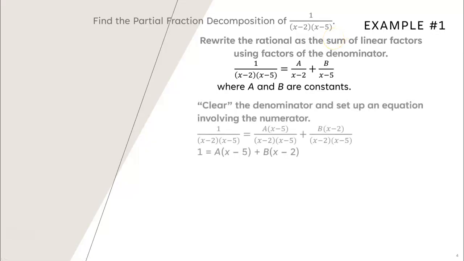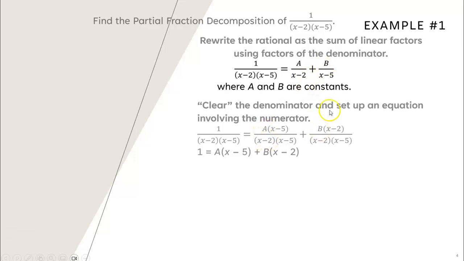So what we'll do next is, quote, clear the denominator. What that means is we're going to find common factors, basically. We're going to rewrite this fraction, 1 over x minus 2 times x minus 5, as A times x minus 5 over x minus 2 times x minus 5. So what I did was take the factor that B is divided by and move it into my numerator here. So I'm finding our common factors. You'll notice, by the way, A times x minus 5 over x minus 2 times x minus 5 reduces down to A over x minus 2.